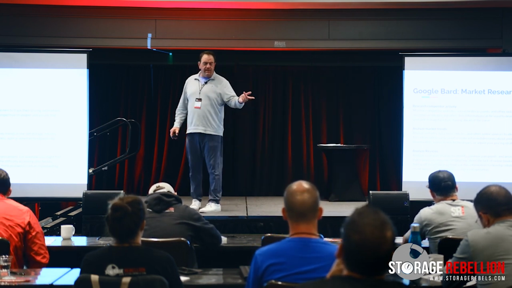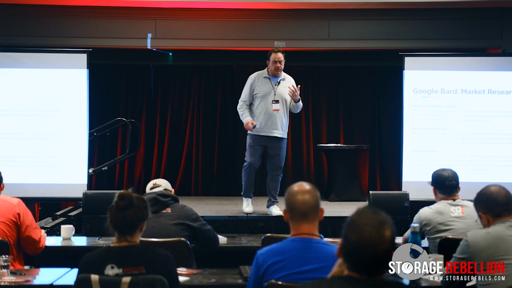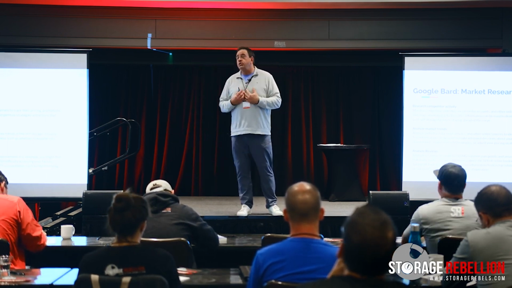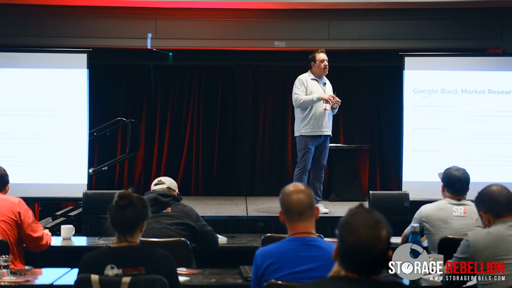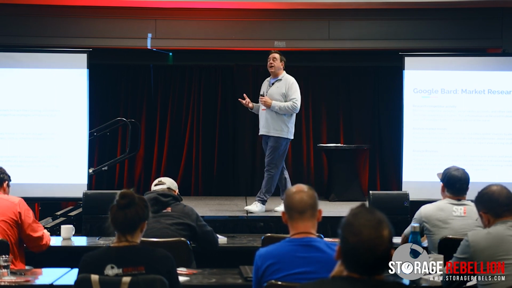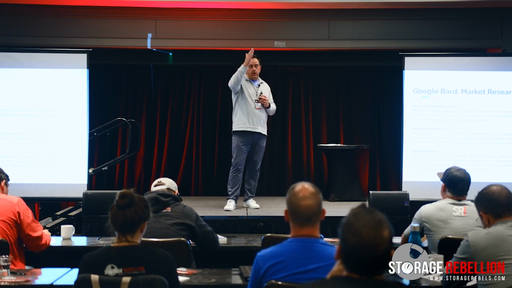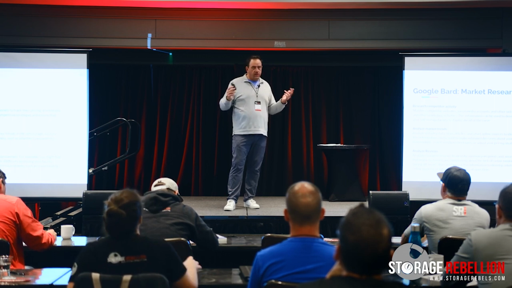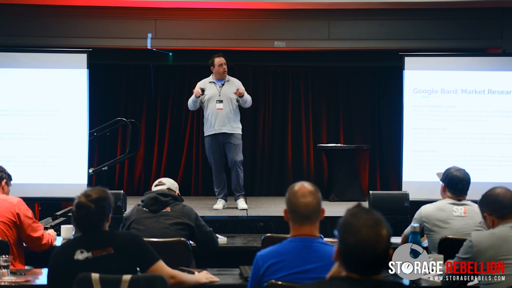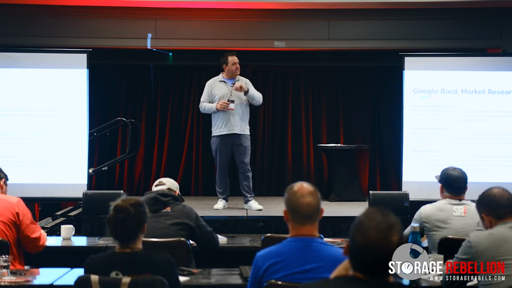In the demo I wanted to share, there's a prompt that I wrote that tells Google Bard that I'm a self-storage operator and I own a facility at this address. And I want to analyze all of the facilities that are within a 3-mile radius, and I want to bring back a table that shows me the facility name, the unit sizes they have, and the cost on the website for each one of those units. Go. 30 seconds later, you get a nice table with all your competitors, the distance from your facility. The 10 by 10 is 69.